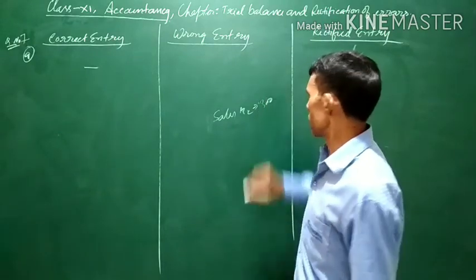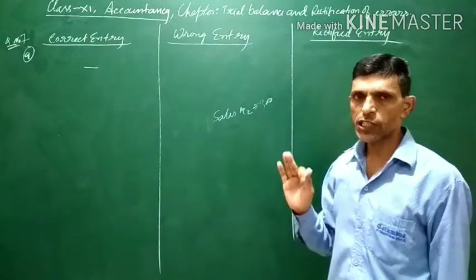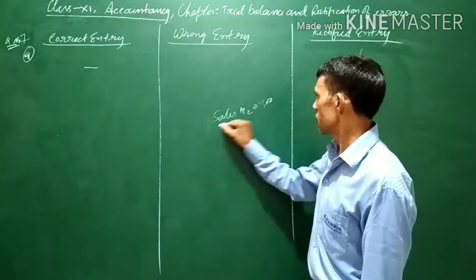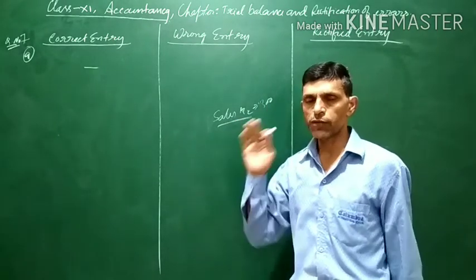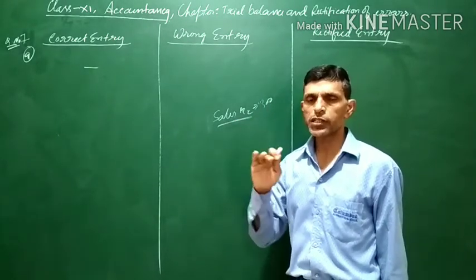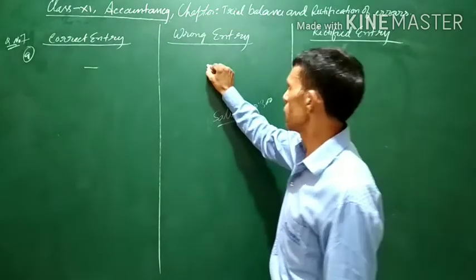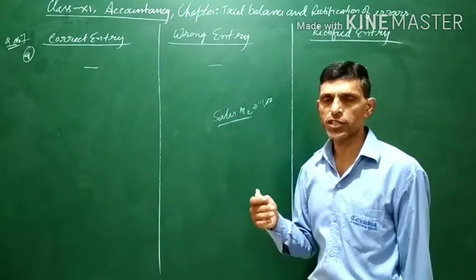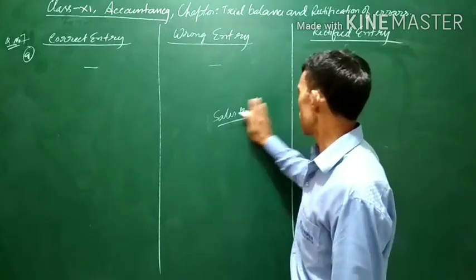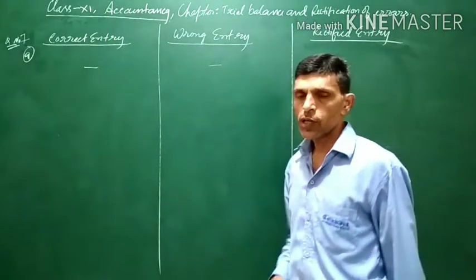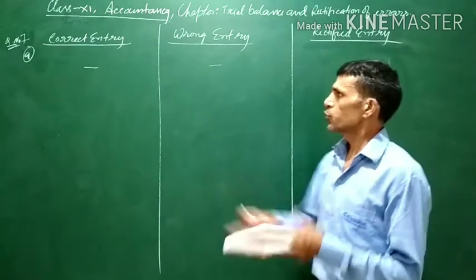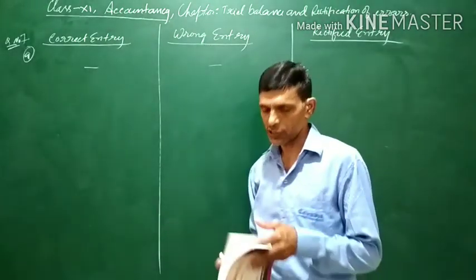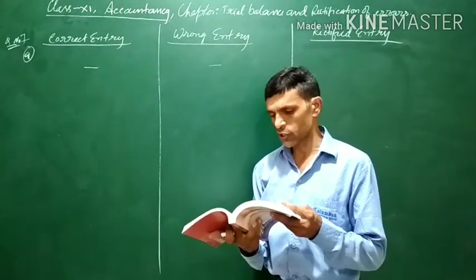Undercasting is by 300. Means in the sales account, the totaling was 300 rupees less. Again, we cannot write the correct or wrong entry here because the total amount of sales is not available with us. Only the rectification entry we will be doing, because the other two we cannot pass as general entries. Directly we have to do the rectification part.